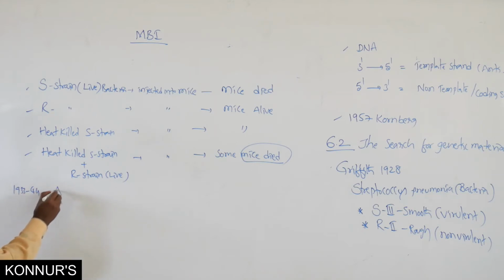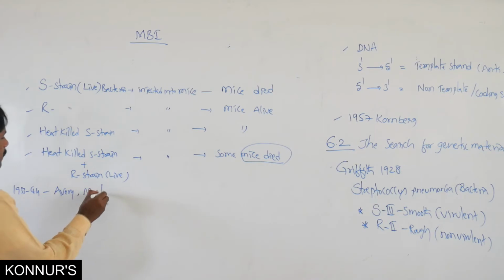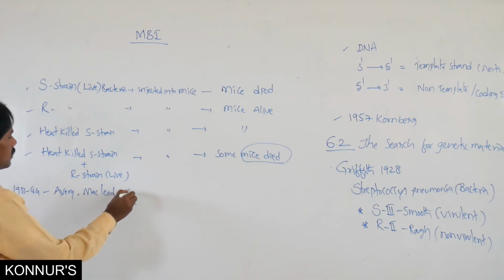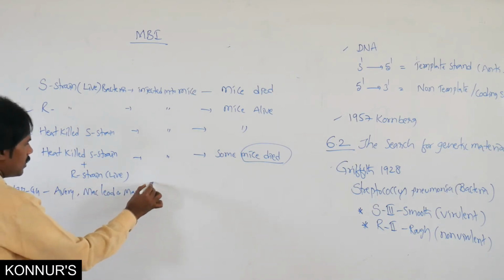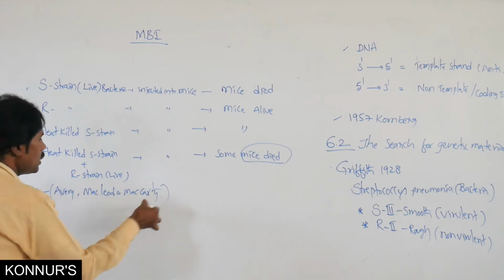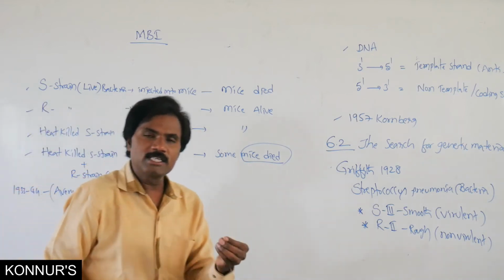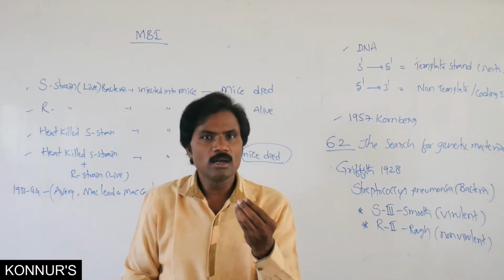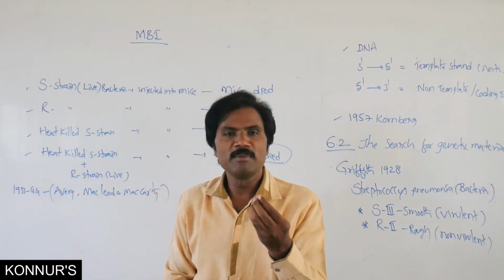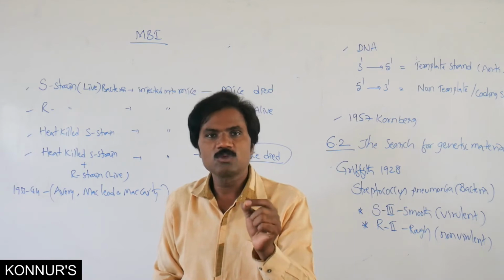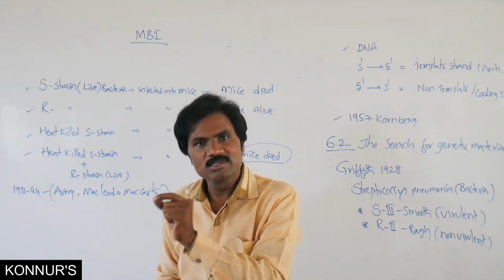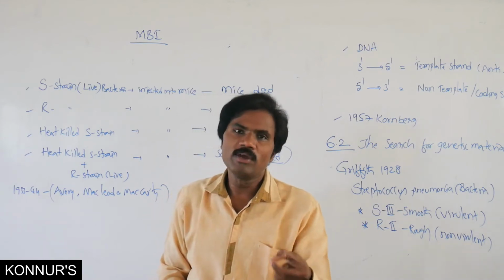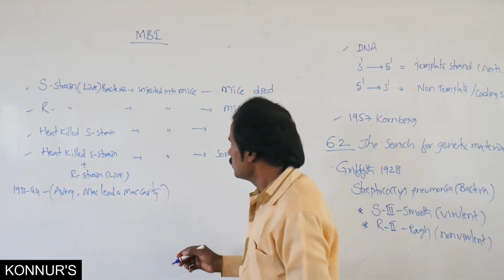In 1944, Avery, MacLeod and McCarthy. These three scientists explained the biochemical nature of the genetic material which transfers the heat-killed S strain to the living R strain.